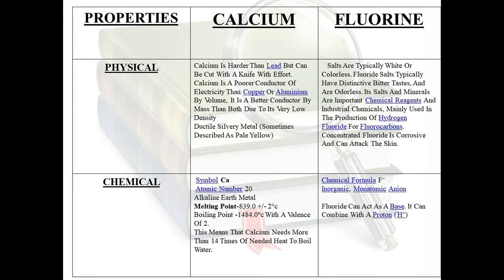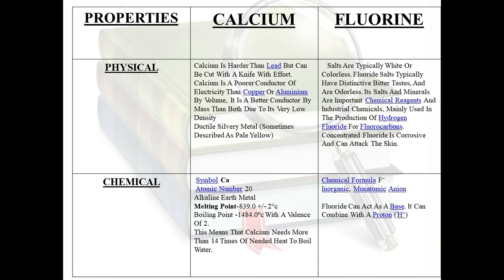Then if we talk about fluorine, it is typically colorless, bitter in taste, odorless, and highly reactive. Concentrated, it is very corrosive and can attack the skin. I would like to highlight over here that you would wonder how we can study physical properties and a drug.